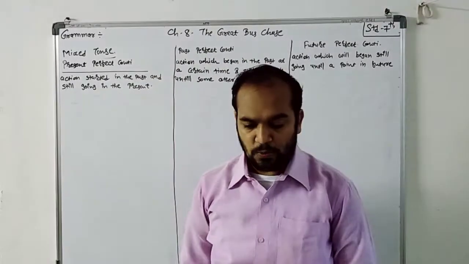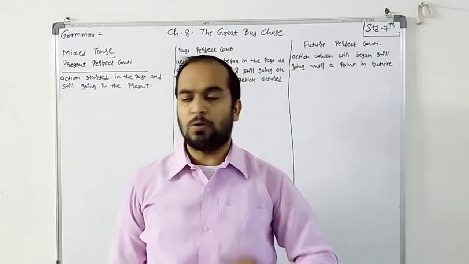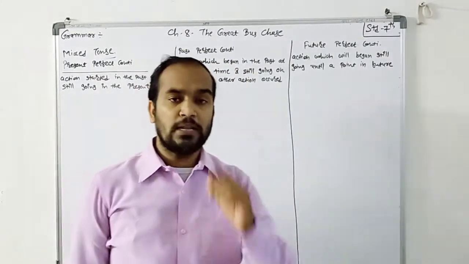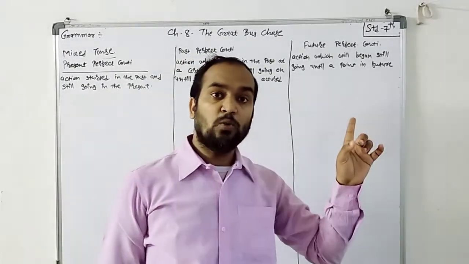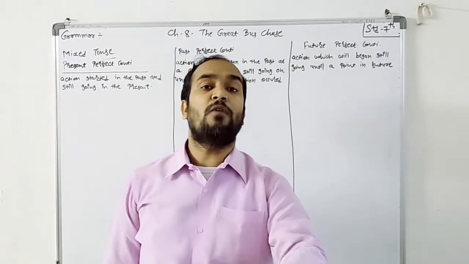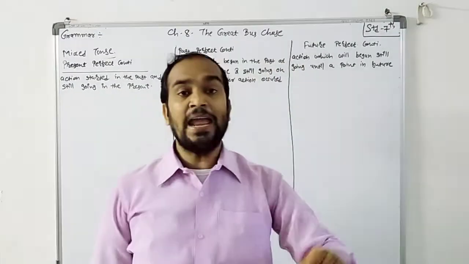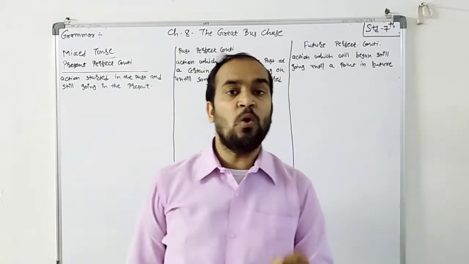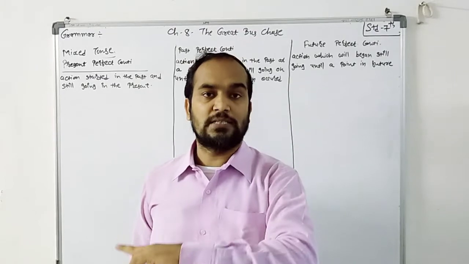Suppose I am telling you that I started working in New Era Public School in 2016, but still I am working in NEPS school. So what is it? I have been working in New Era Public School since 2016, right?